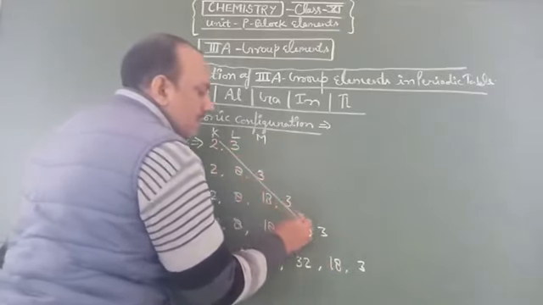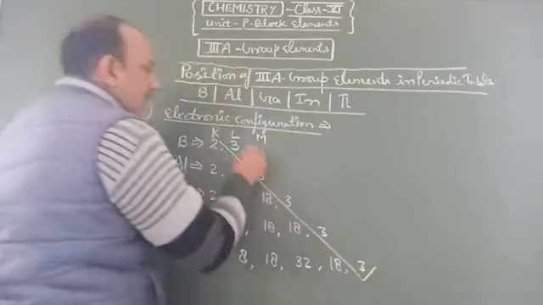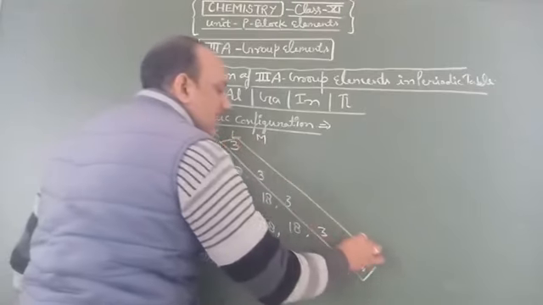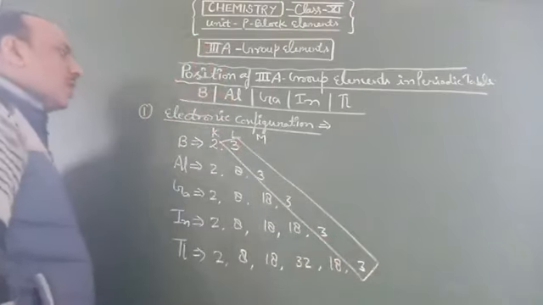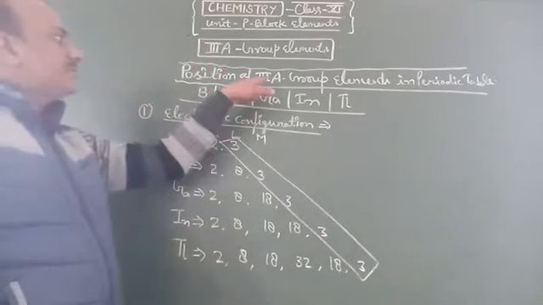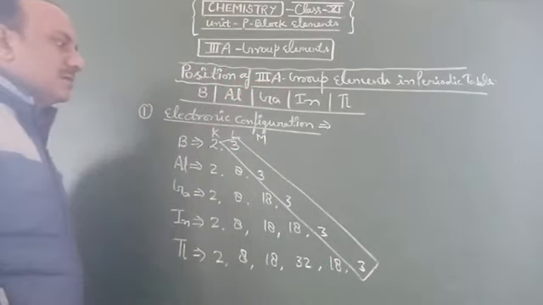So we say that all elements have 3 electrons in their outermost orbital, so they are known as third A group elements.